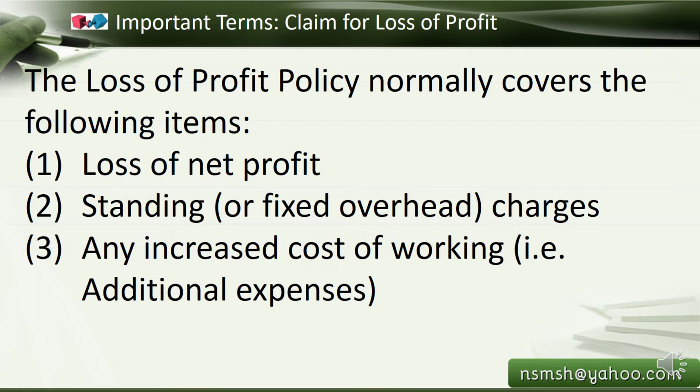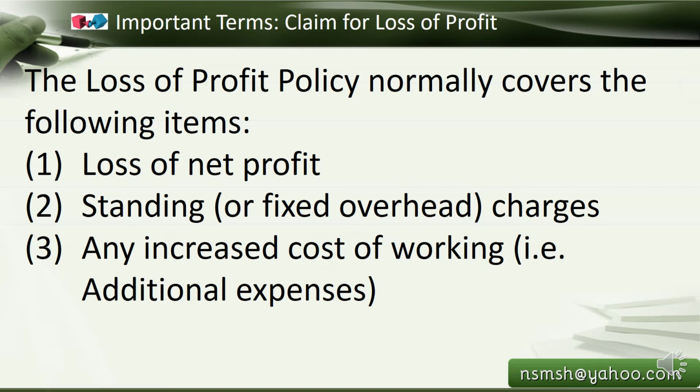The loss of profit policy normally covers the following major items: loss of net profit, standing charges, or we can call it fixed overhead, and any increased cost of working. Because after the damage, in order to replenish and put everything back into a normal situation, we need a lot of additional cost.